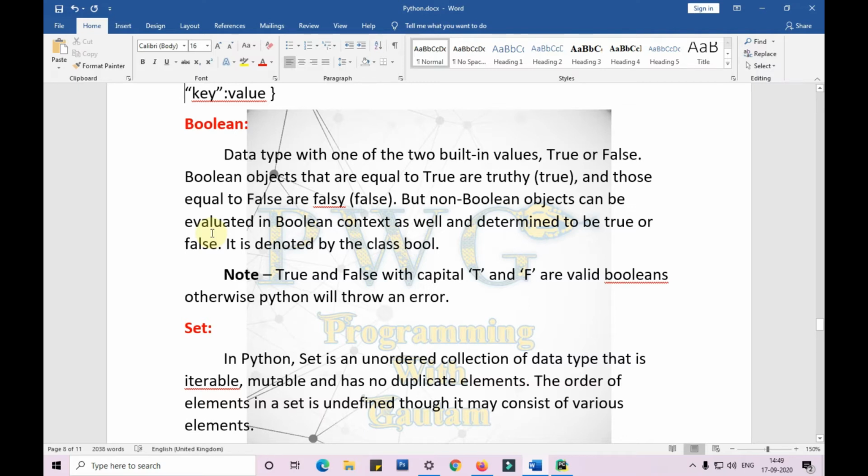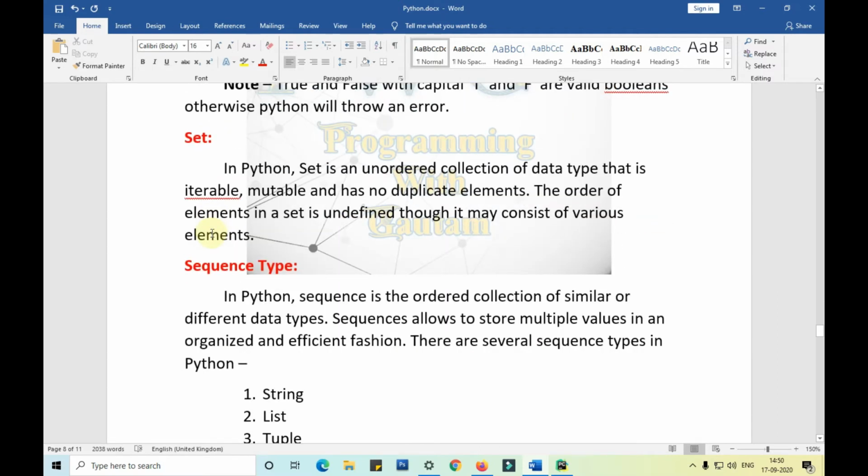Note, True and False with capital T and F are valid Booleans. Otherwise, Python will throw an error. As I have already told you in keywords, guys, True, False, and None are the keywords with capital letters. So they should always be written with capital T, capital F and capital N. Otherwise, Python will show us an error.